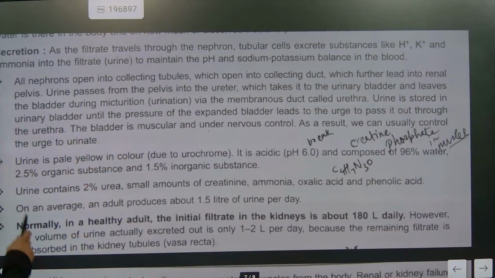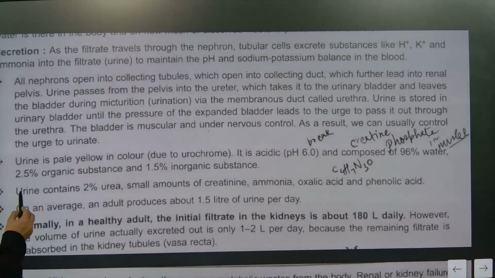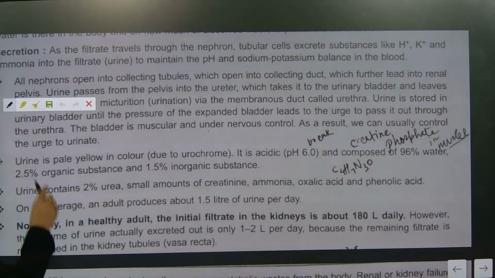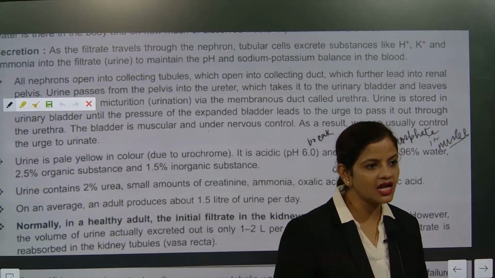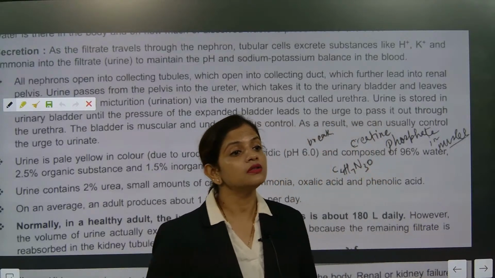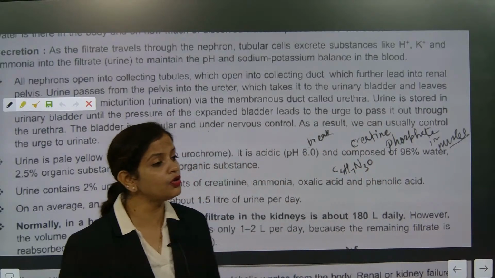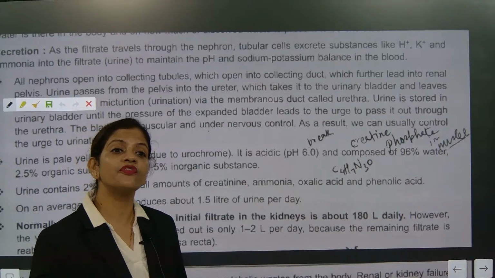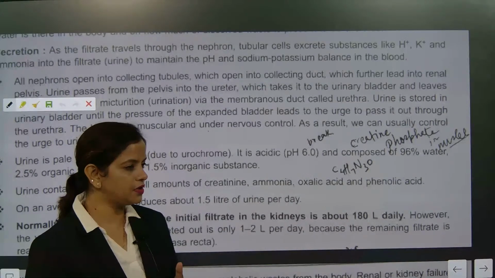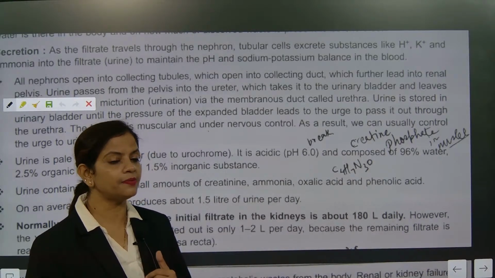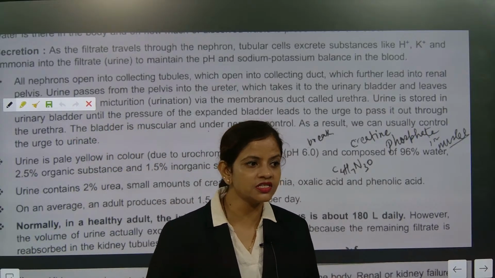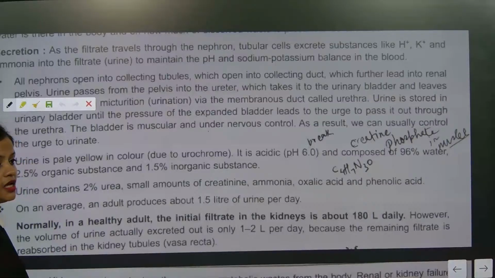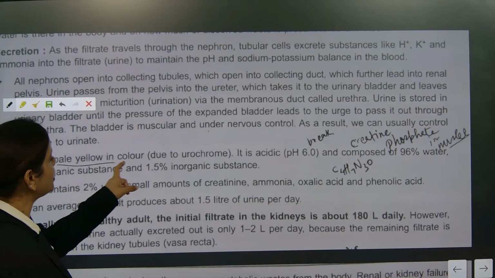About urine, questions are asked many times. Please remember this content. They ask what is the color of urine and what is the pH level of urine. See why? Because this chapter is not for your score. This is for awareness. The life processes, reproduction, and control and coordination chapters are for the general awareness of a human being. So they will not ask what a kidney is. They will ask: what is urine? Urine is pale yellow in color.